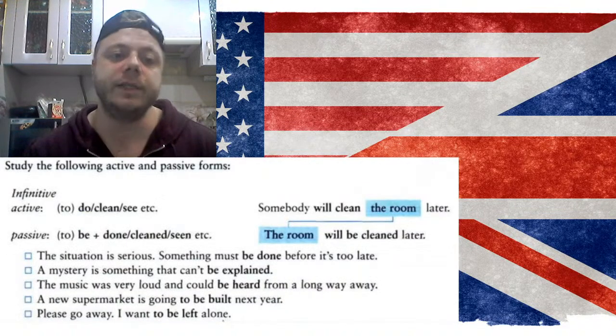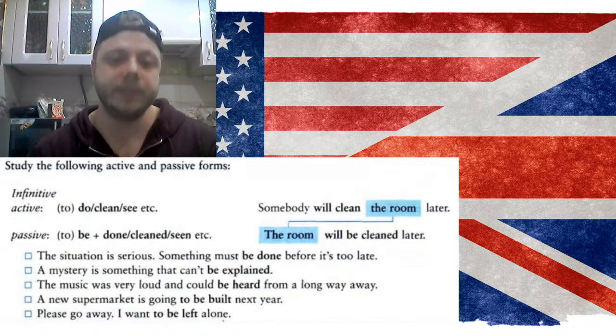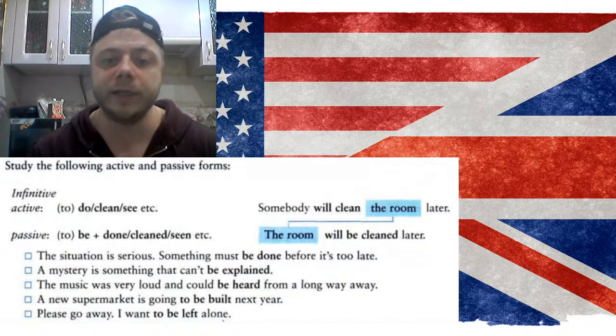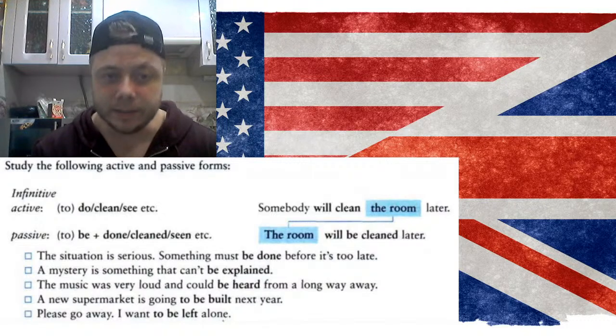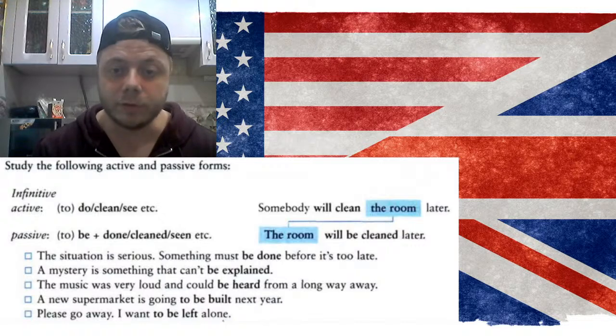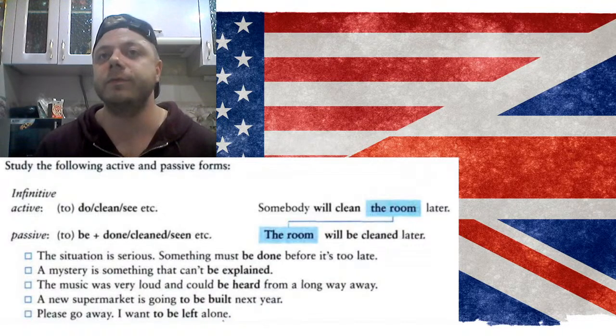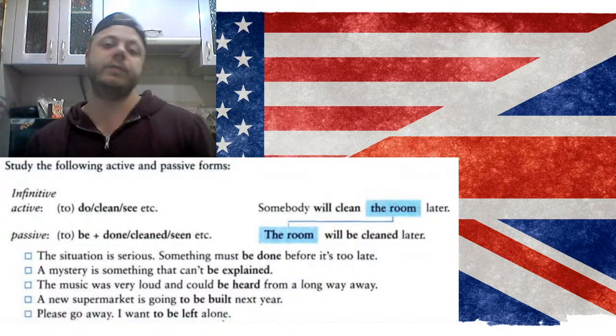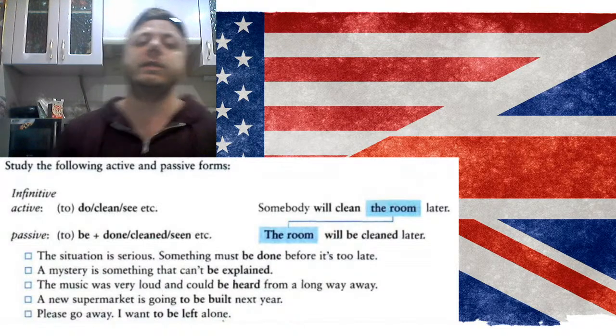Again, so infinitive, active: do, clean, see. Yes, somebody will clean the room later. The room will be cleaned later. So this is the example of the future forms, right? So again, we may use passive voice in every tense, pretty much, in most tenses.